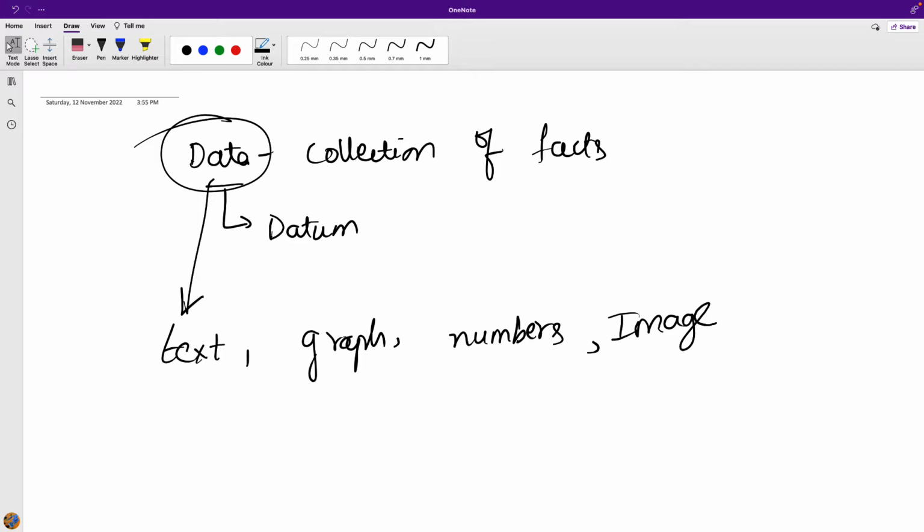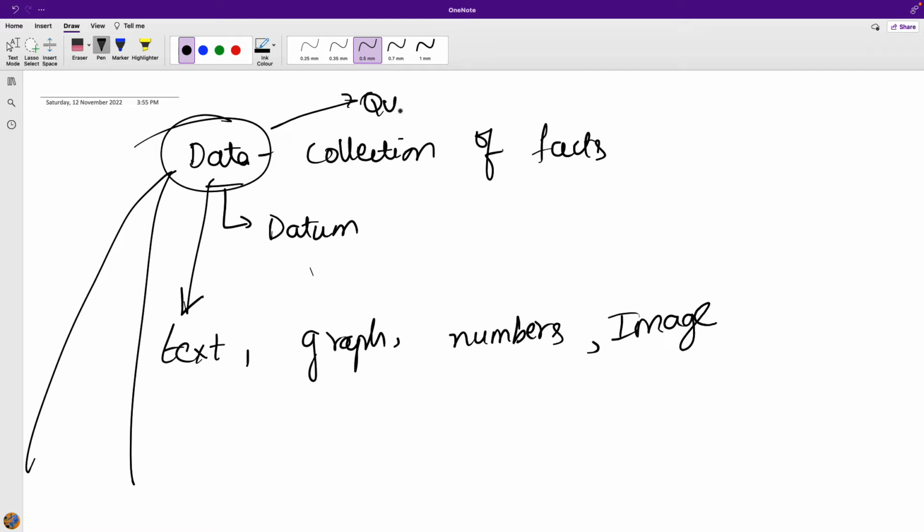Here we can describe data as the smallest unit of factual information, which we can generally use for reasoning, calculation, as well as discussion. Now, data in general can be of two categories. One we call quantitative data, and another type of data we call qualitative data. Quantitative data and qualitative data.